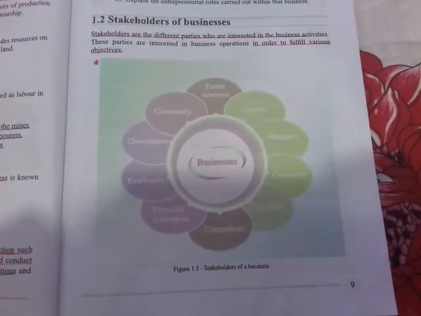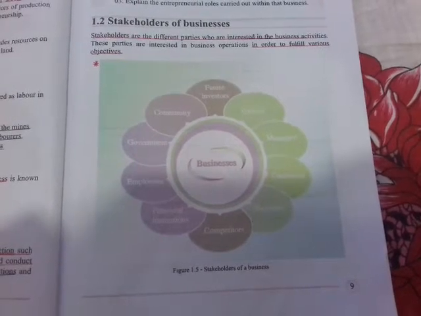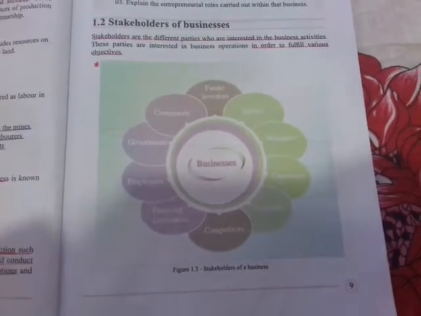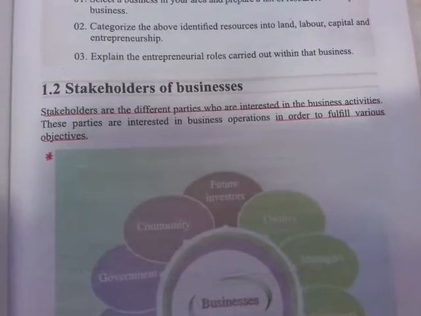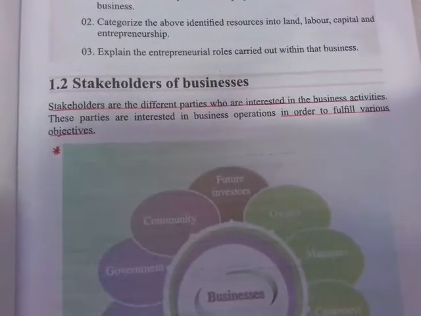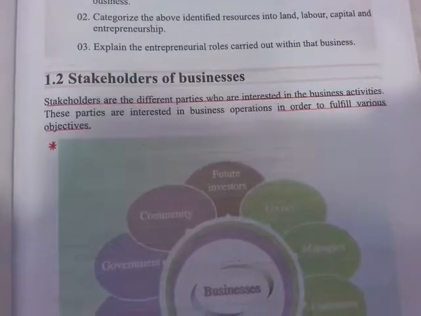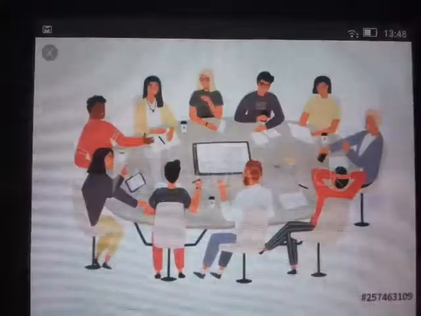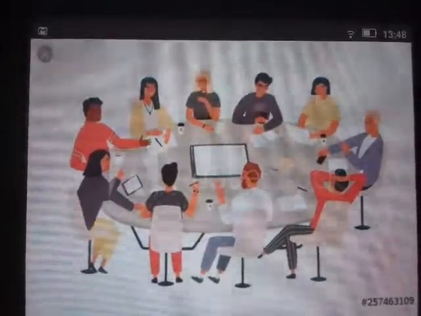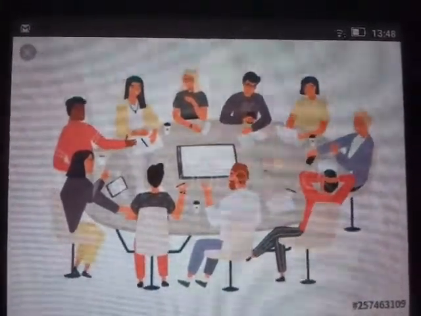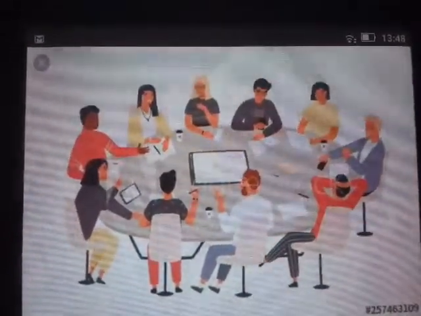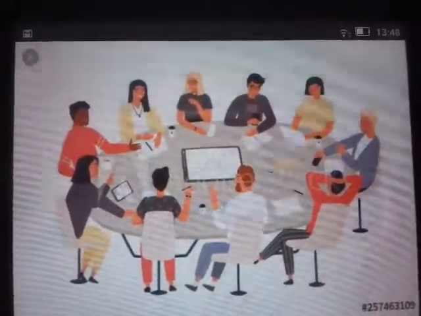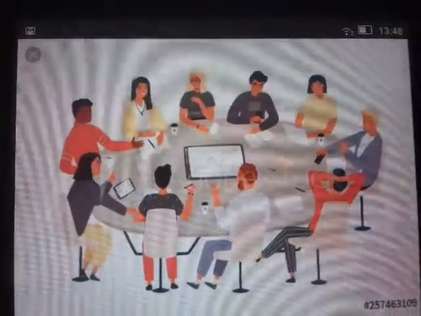So, what are objectives? Objectives means they are goals. So, these stakeholders are different parties interested in the business activities in order to fulfill various objectives. They are interested in a business in order to fulfill their needs.